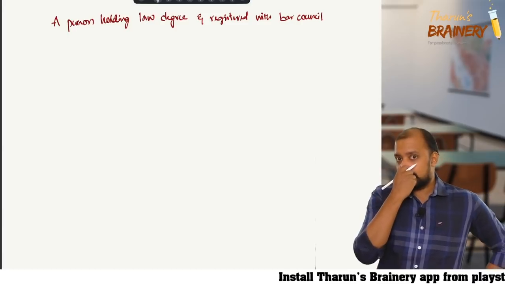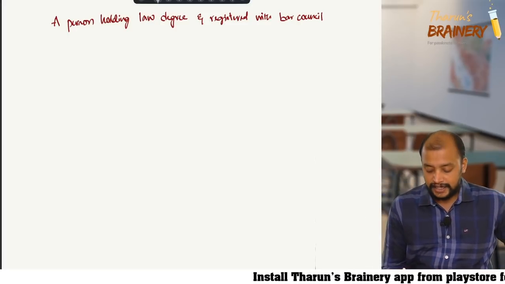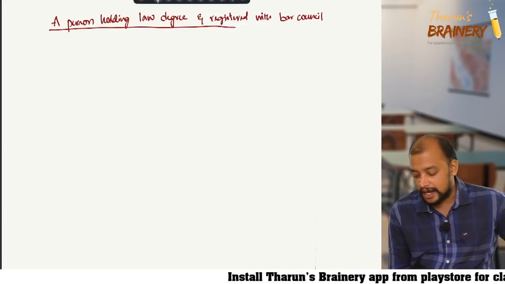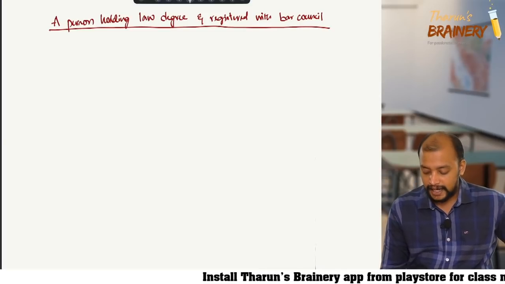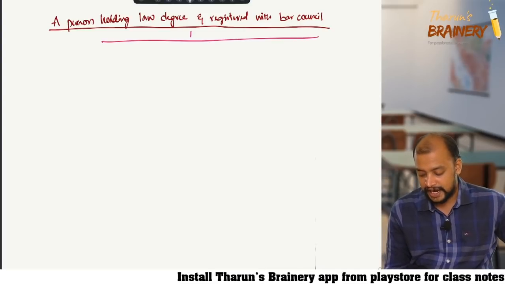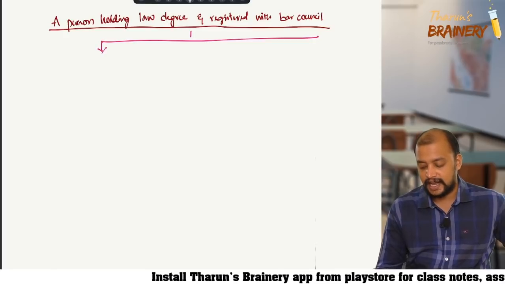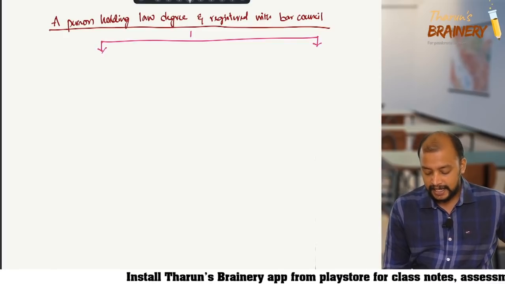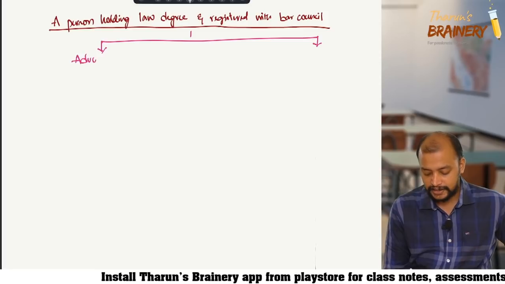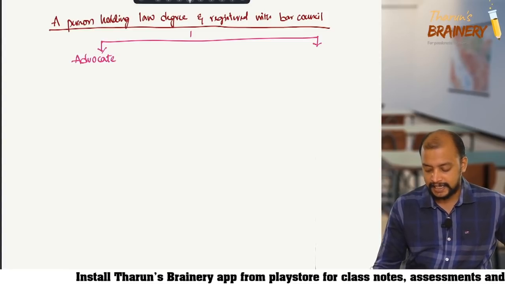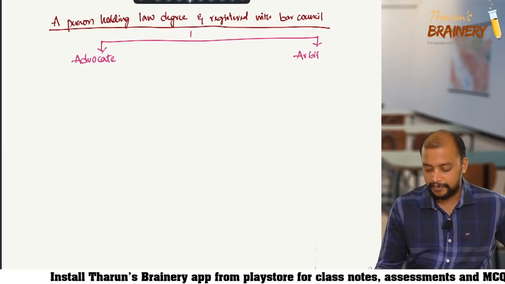They can either practice as an advocate or practice as an arbitrator.